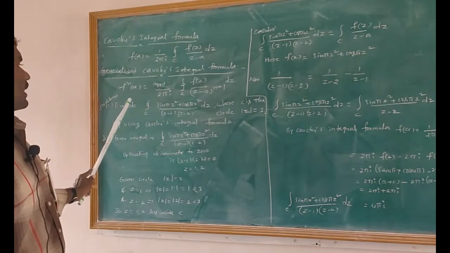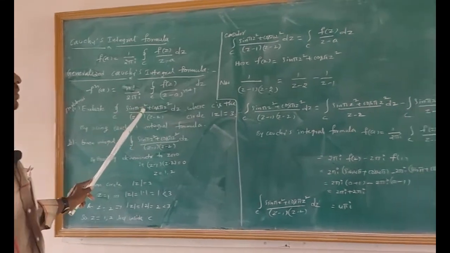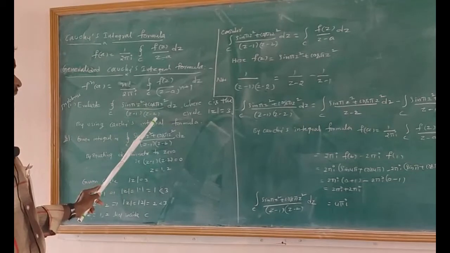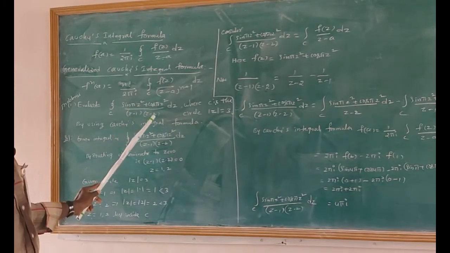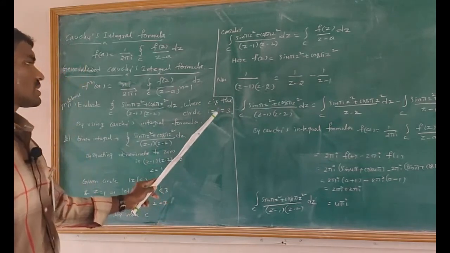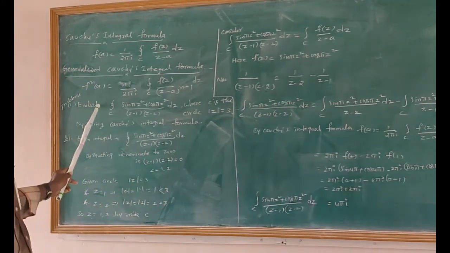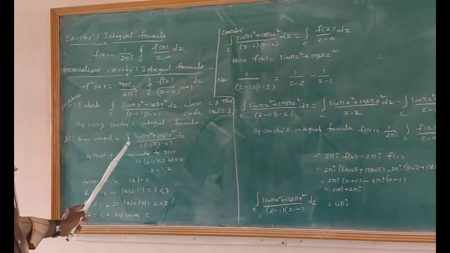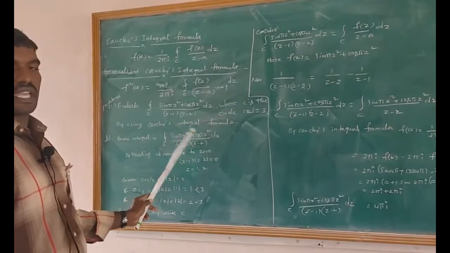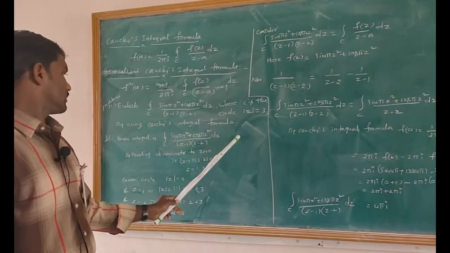First problem is: evaluate the integral over C of (sin πz² + cos πz²)/((z − 1)(z − 2)) dz, where C is the circle |z| = 3. Solution of this problem: the given integral is the integral over C of (sin πz² + cos πz²)/((z − 1)(z − 2)) dz.